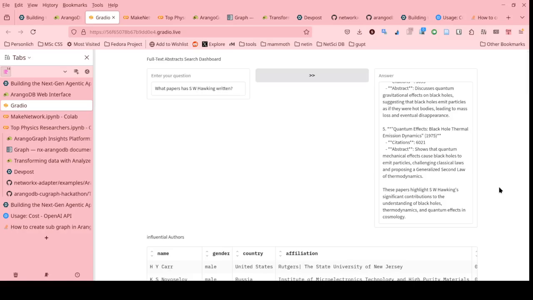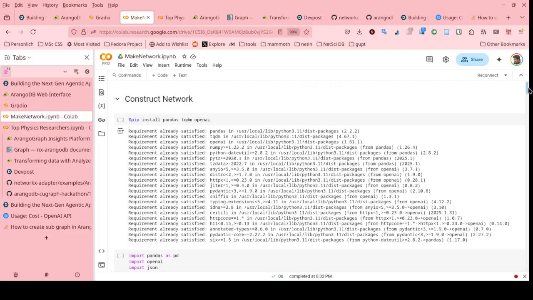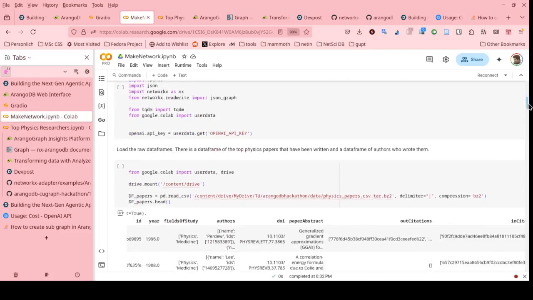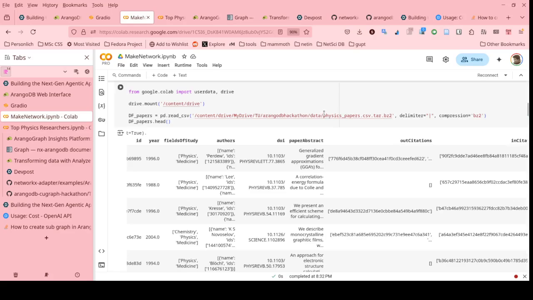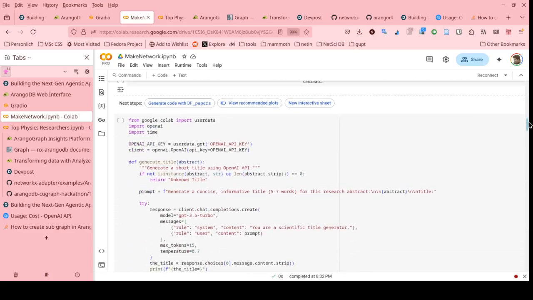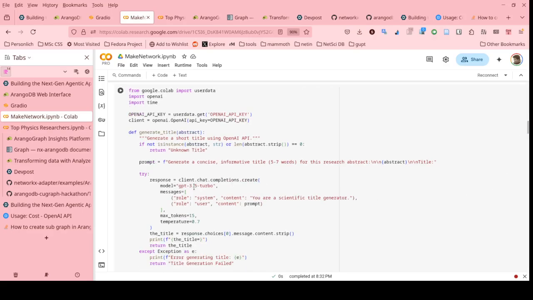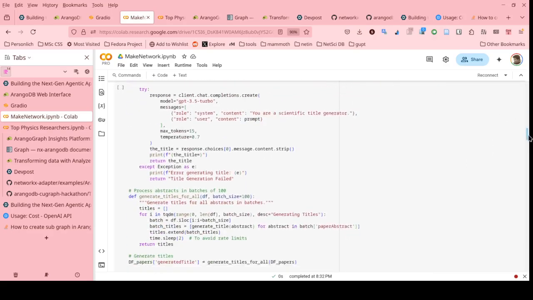So now that I have this, I want to show how I created this data set in the first place. Basically I had this data set of top 1,000 most cited physics papers. It had various things, except it didn't have a title, it only had the abstract. So I created the title using GPT 3.5.